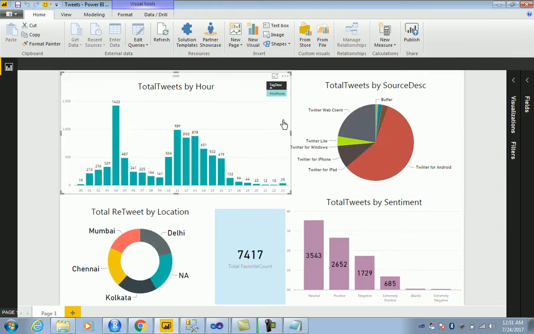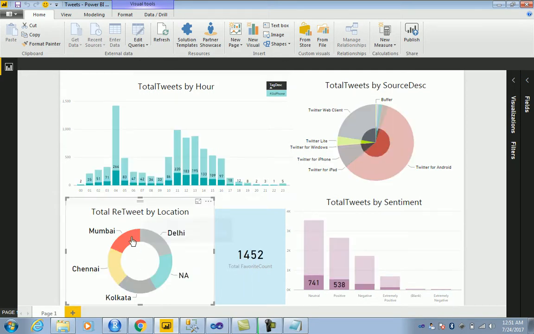So let's just study Mumbai tweets. So there you go, the Mumbai tweets overall. We have about the favorite count 1400 from Mumbai coming in. So as you can see, one slicer, it's a universal slicer, and it works across the entire chart.